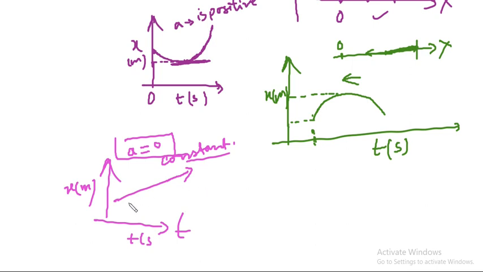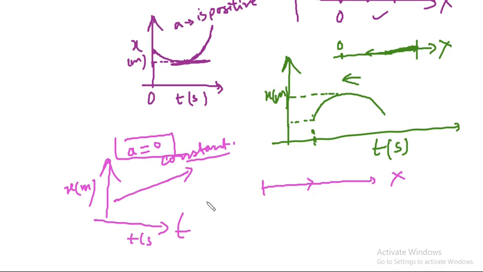Okay, so this represents the situation where the acceleration is 0. That means the particle was moving towards the positive x direction and its velocity is constant, it is not changing. It is moving with constant velocity.